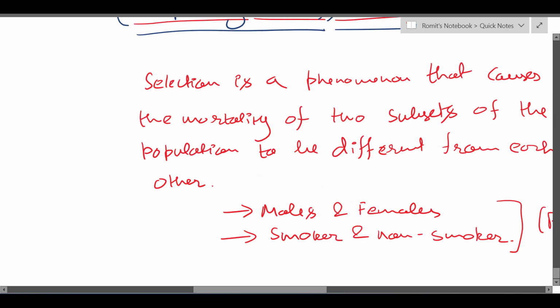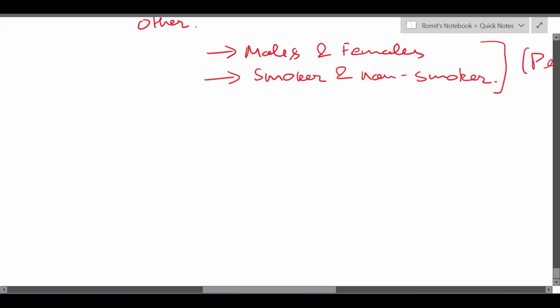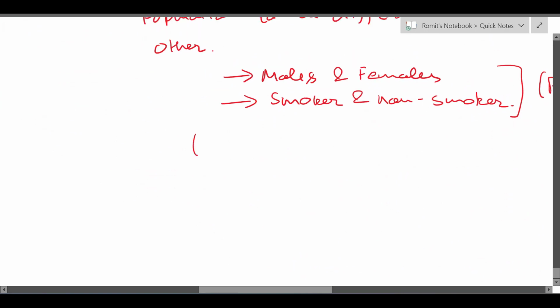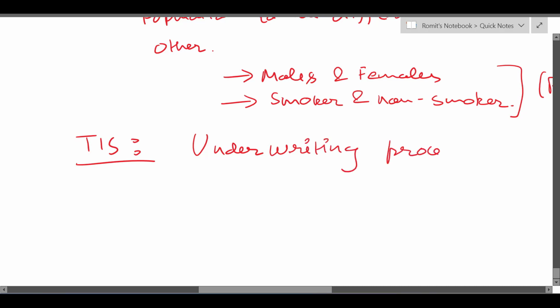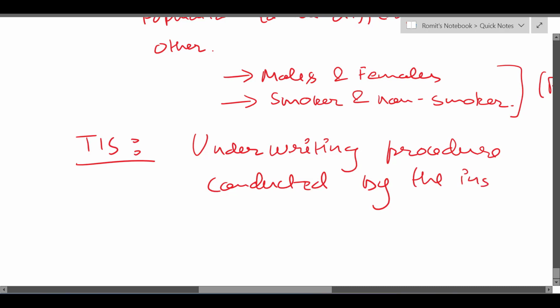And what is the source of this? The source of this phenomenon is underwriting. For temporary initial selection, the source is the underwriting procedure conducted by the insurance company. What do I mean by this?